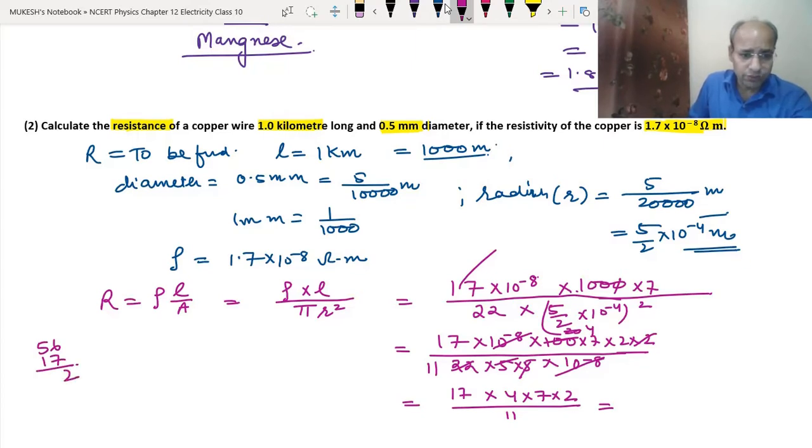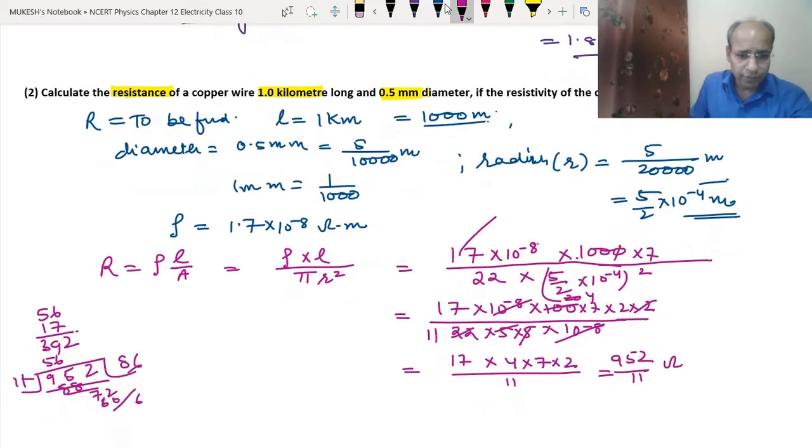7 6s are 42, 7 5s are 35, 39, and then 56, 2, 9 6s are 54, 1, 3 4 9. So we got 952 divided by 11 ohm. So we can divide them by 11. 11 8s are 88, 7 2, 11 6s are 66. We got 6. Then point, we will put 0, 11 5s are 55, 5 0, 11 4s are 44. So we got the answer: 86.54 ohm is the resistance of this particular wire.